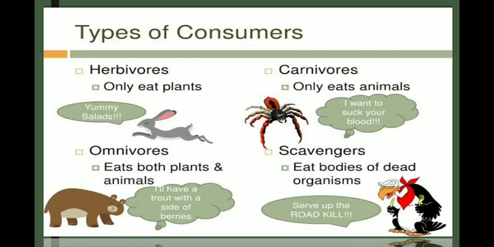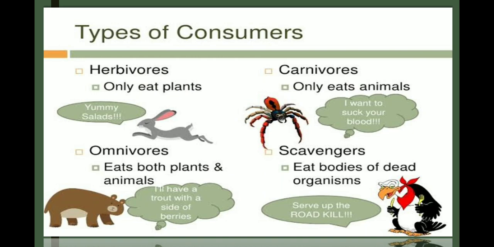Let's move to the next slide, because this slide is all about the types of consumers. All animals are consumers, but among consumers we have different types. First is herbivorous. Herbivores are directly dependent on plants. Next is carnivorous. Carnivorous animals depend only on other animals, which are dependent on plants. Omnivorous means those animals can eat both plants and animals.